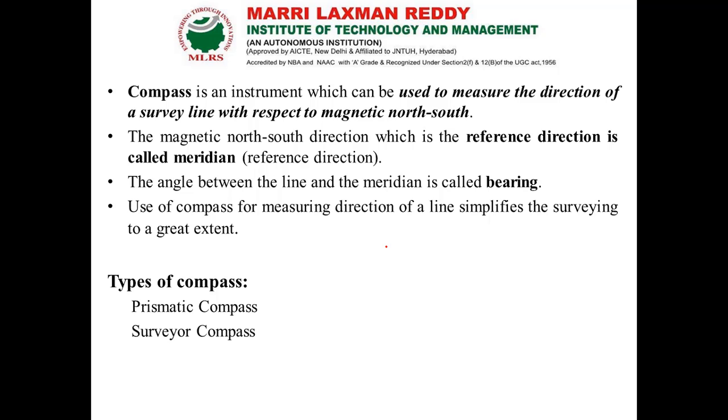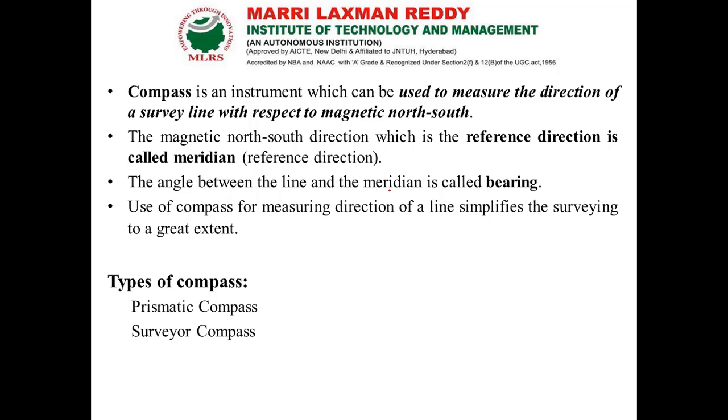From that reference, the deviation of a particular line can be measured. That is the angle theta, which is the angle for our particular line, and with the help of that reference we can plot our work.